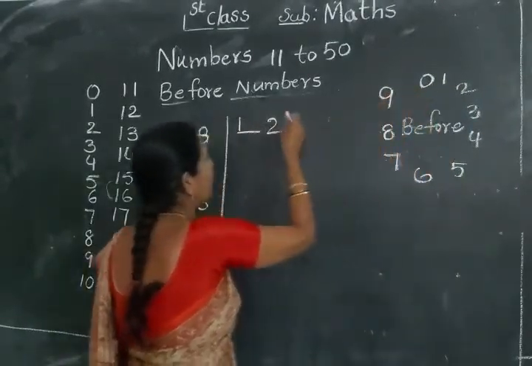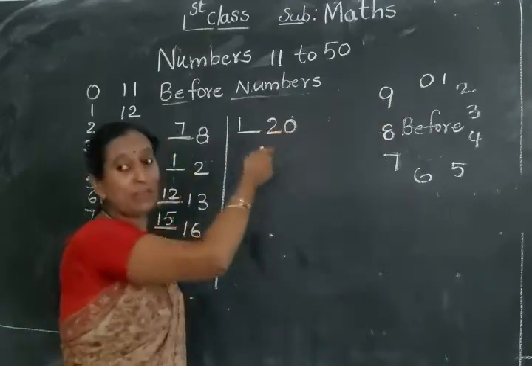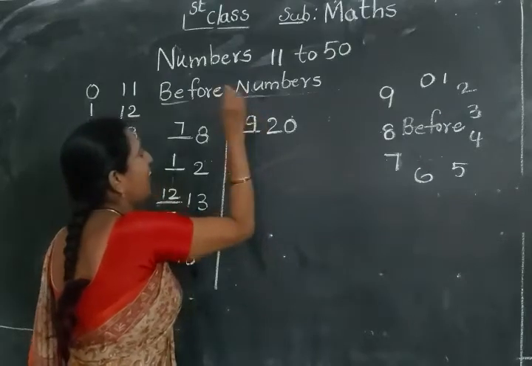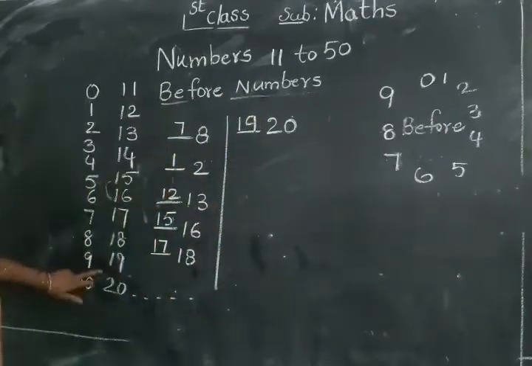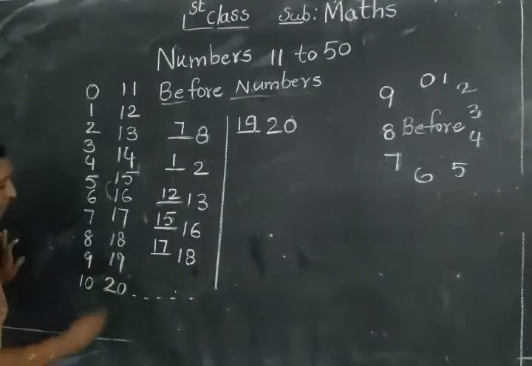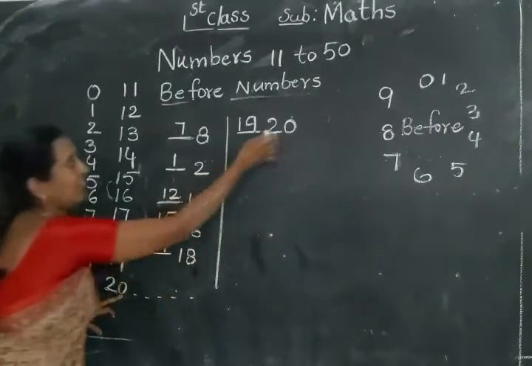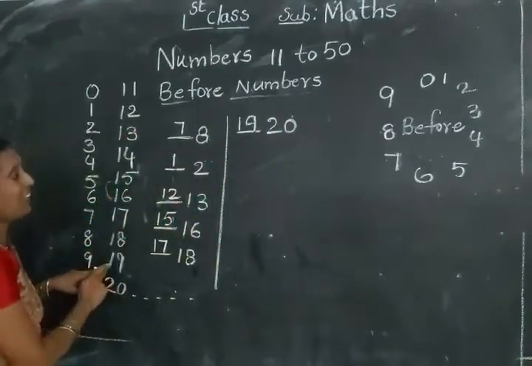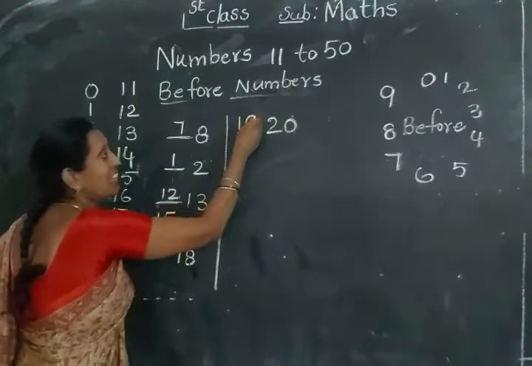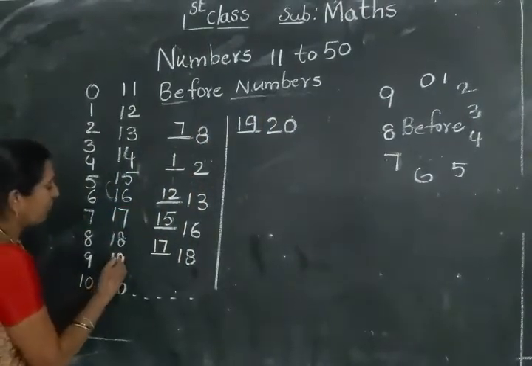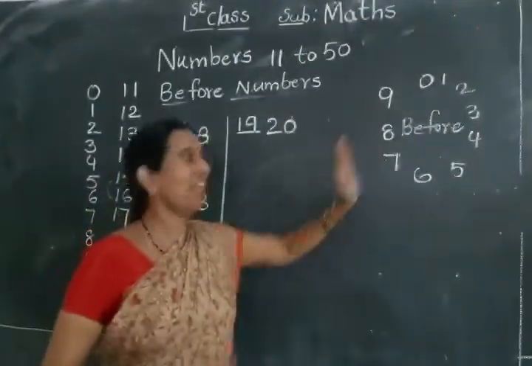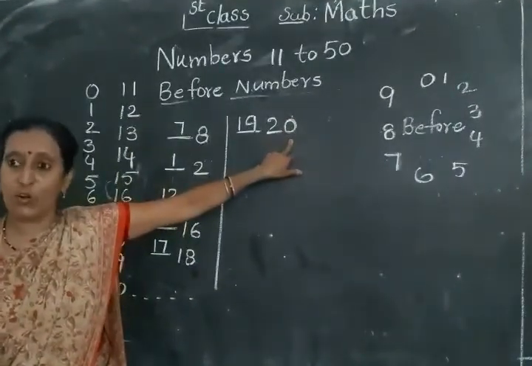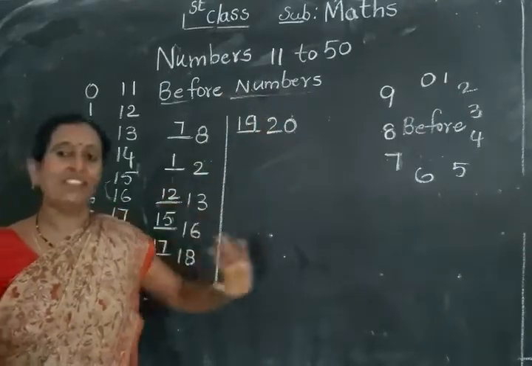So the 0 will be changed as a 9. See here, I'll give you 20. See the 0 here. 2 will be changed, 2 before number is 1, and the 0 will be changed as a 9. The same concept will be repeated like that only. Means the number which ends with 0, the 2 numbers will be changed.